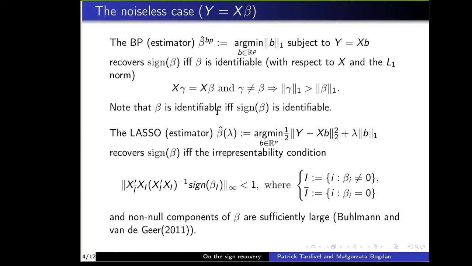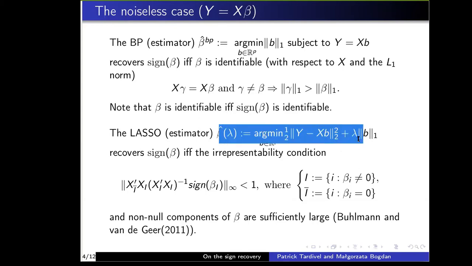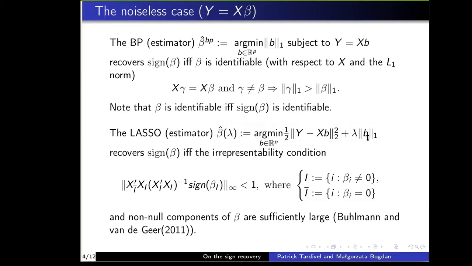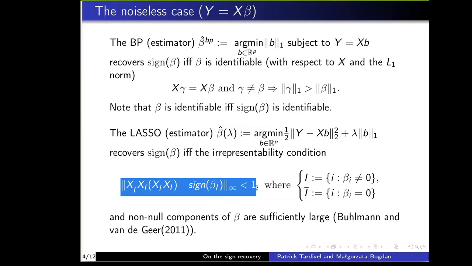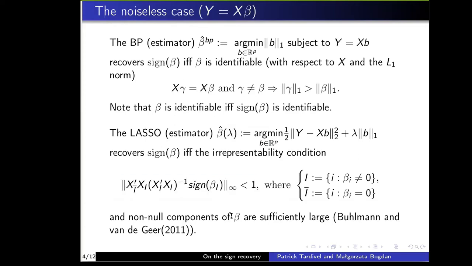Still in the noiseless case, I consider the lasso optimization problem. In the noiseless case, lasso can recover the sign of beta if and only if the irrepresentability condition holds, so if and only if we have this inequality, and in addition, if the non-null components of beta are sufficiently large.